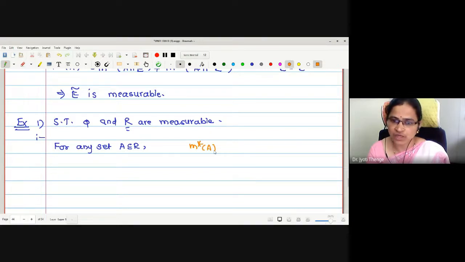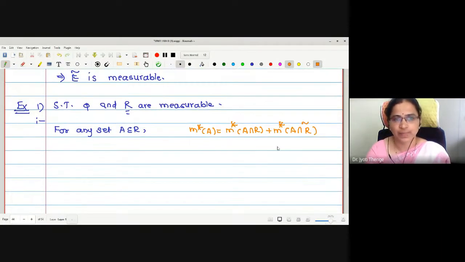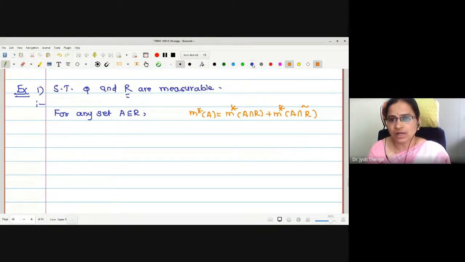M star of A is equal to M star of A intersection R added with M star of A intersection R complement, right? Therefore, I just find out these two values. For any set A in R, what is the value of A intersection R?